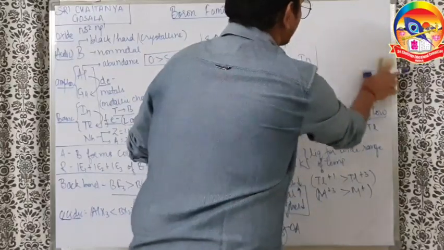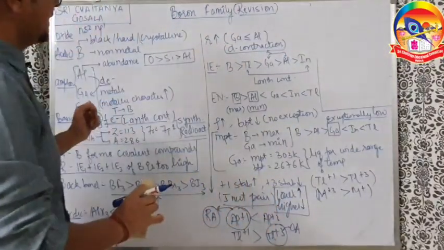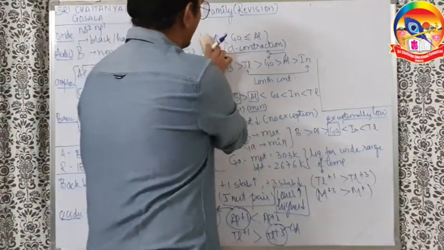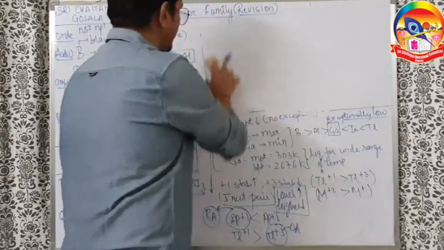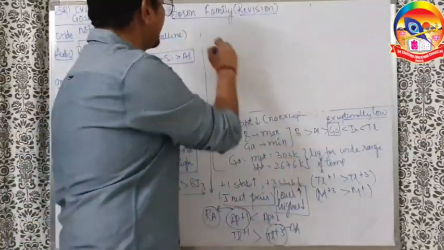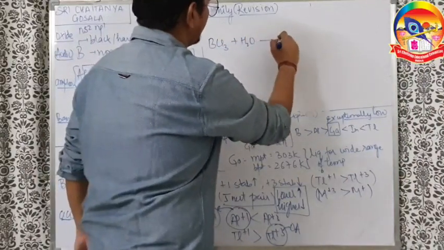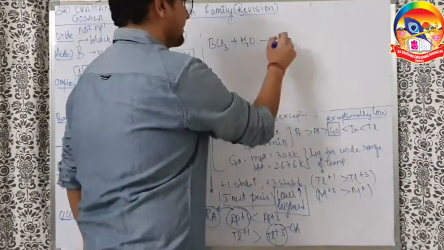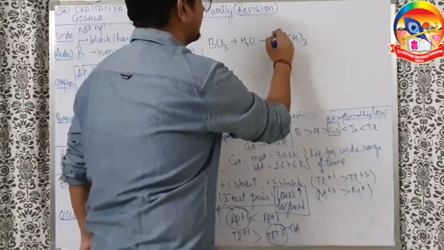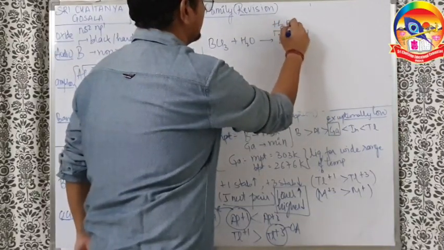I think this part you can go back and note down from there. There is a very nice explanation that BCl3 reacts with water. So what happens? Cl will go, OH will come. So this is boric acid, H3BO3.